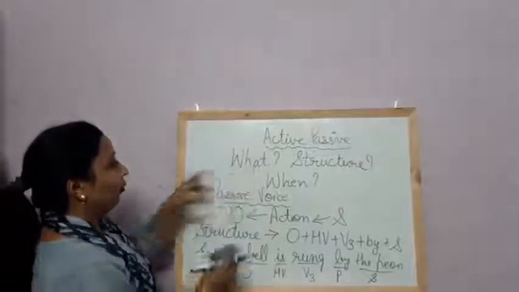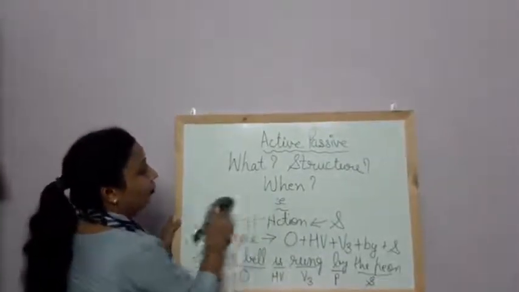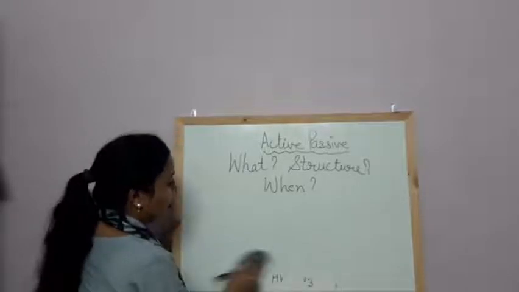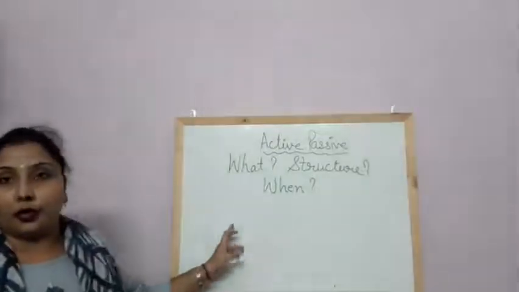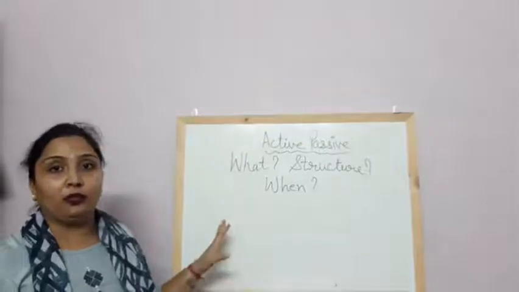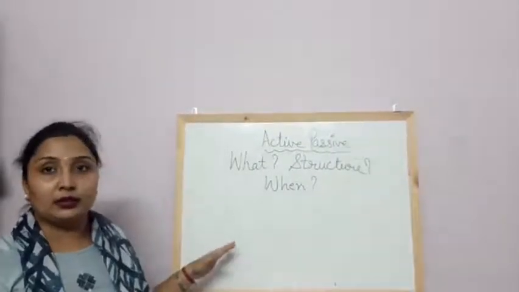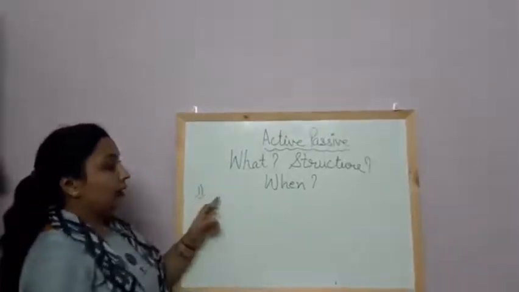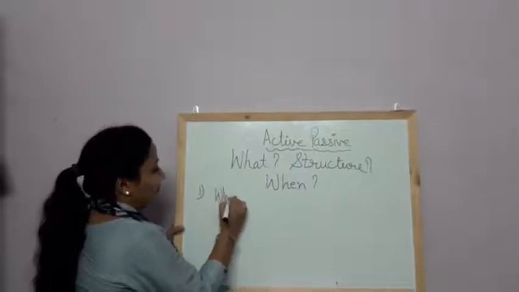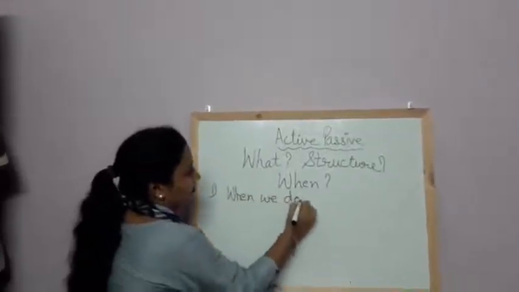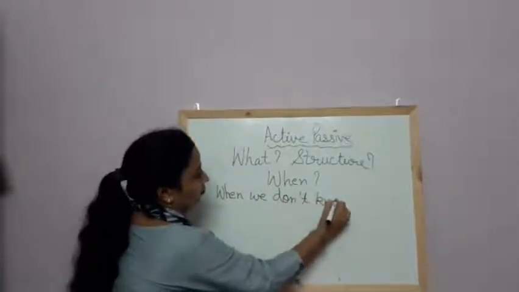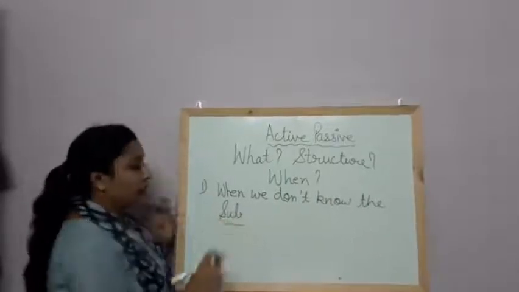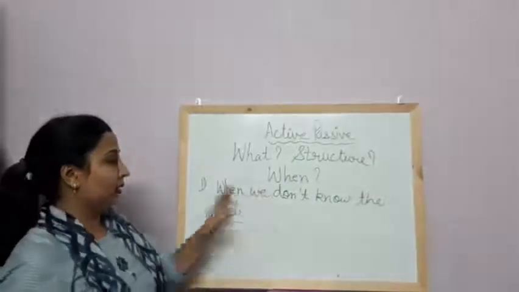Now we have learned what are active and passive voices and what is the structure of them. Now we will see when to use active and passive voice. I have told you earlier, we mostly use active voice because we give importance to the subject. Then when to use passive voice? First, when we don't know the subject, then we use passive voice.